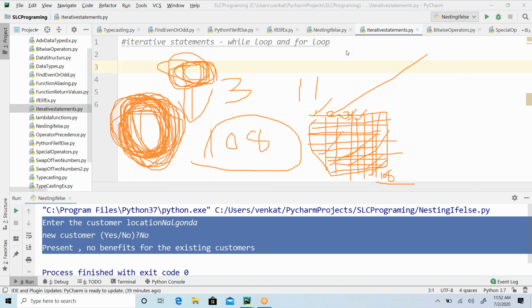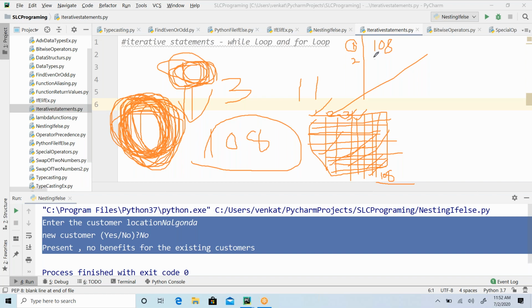For this case, we have to start somewhere, meaning we are starting with 1 and going up to 108. Every time, this number is changing. 1 is less than 108, yes, so we do it.